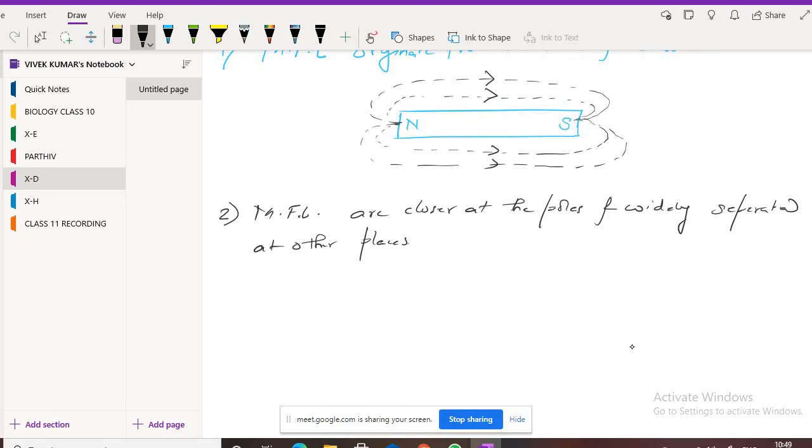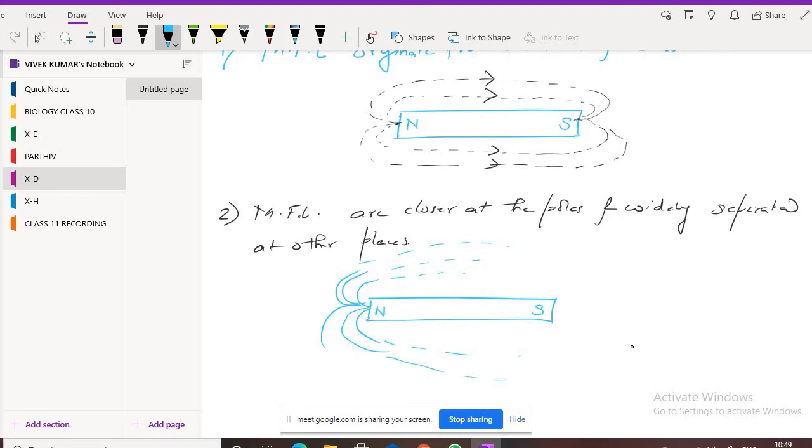What do you mean by this? Okay, let me show it to you. What is this? This is a bar magnet. What we know is that the magnetic field lines start from the North Pole and end at the South Pole. They originate from the North Pole like this, and go to the South Pole like this.